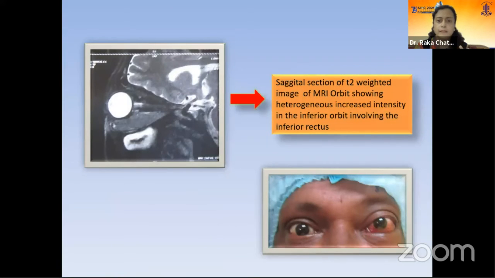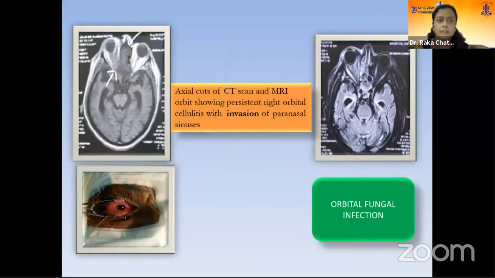Now, considering this case, the sagittal section of the T2 weighted images of the MRI orbit showed some heterogeneous increased intensity in the inferior orbit involving the inferior rectus muscle. This case required a tissue diagnosis, and on doing a histopathology, we found it to be a case of lymphoma.